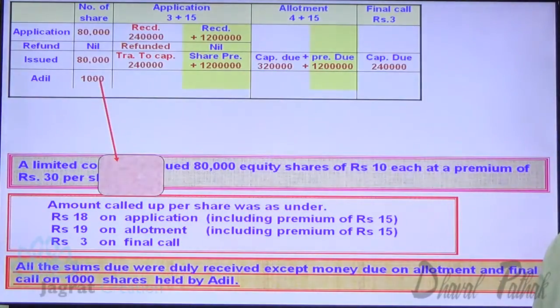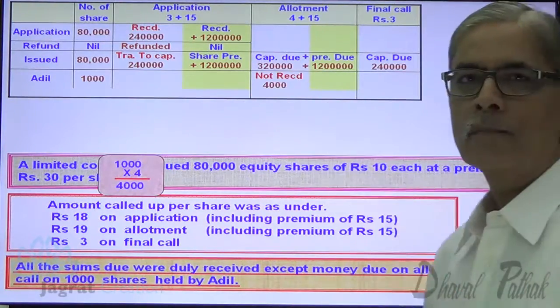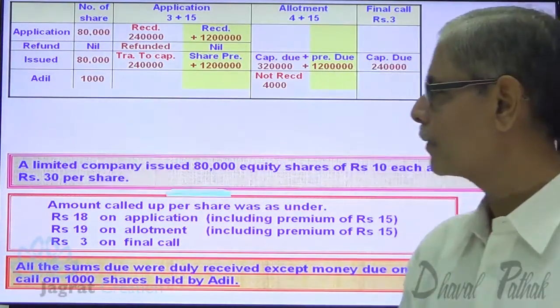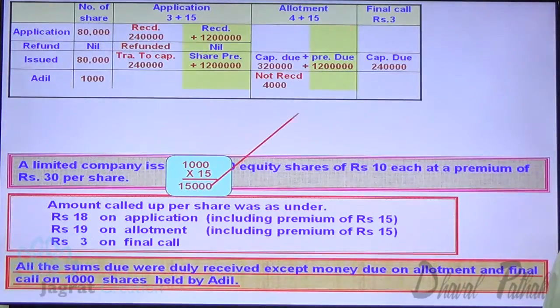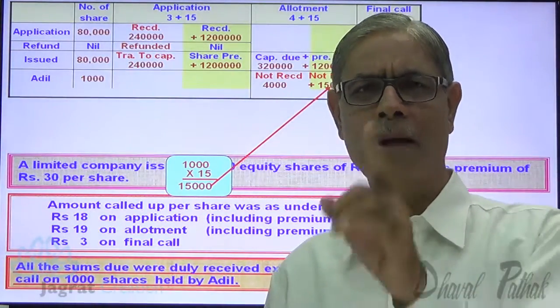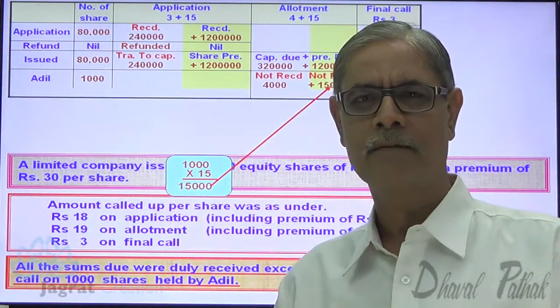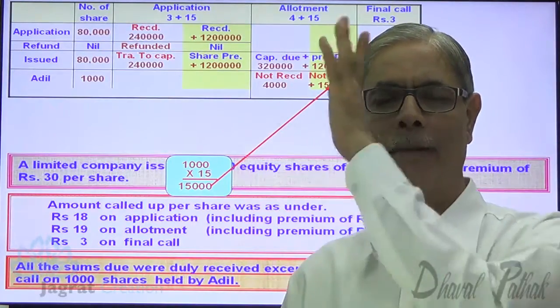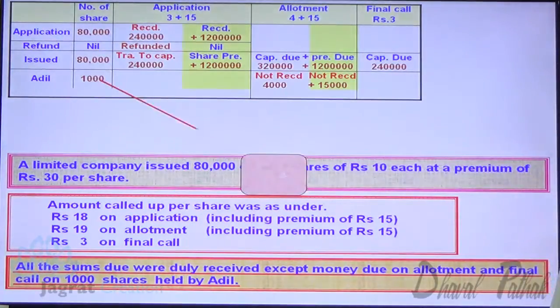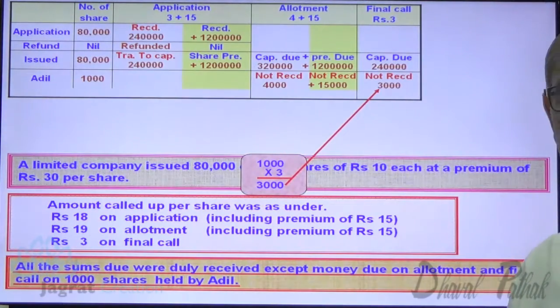So he has not paid 4 capital demanded. Capital demanded with allotment has not been paid by Adil. Security premium at the rate of 15. This security premium has also not been received. Remember, security premium not received is debited to security premium account in forfeiture entry. Notice it. Now, this is the final call not received.